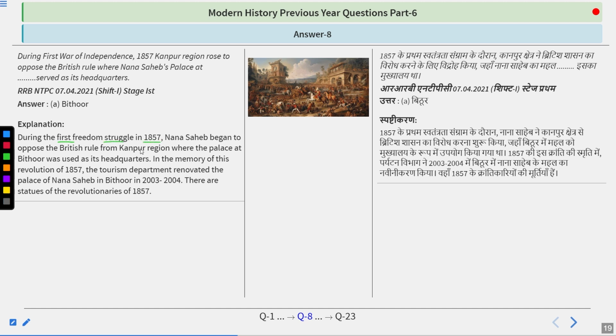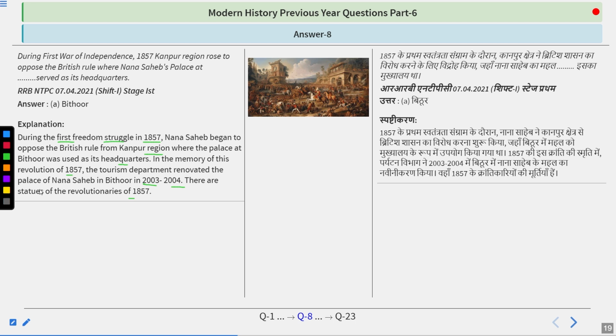So during the first freedom struggle in 1857, Nana Sahib began to oppose the British rule from the Kanpur region, where the palace at Bithur was used as its headquarters. In memory of this revolution of 1857, the tourism department renovated the palace of Nana Sahib in Bithur in 2003 to 2004. There are statues of the revolutionaries of 1857. So do remember the answer is Bithur.